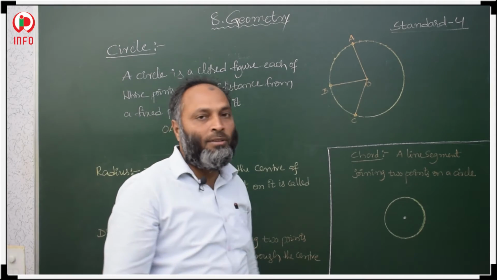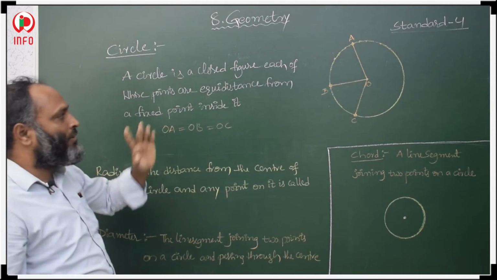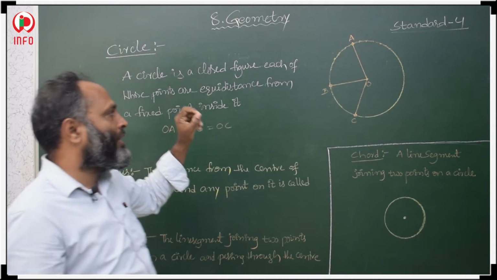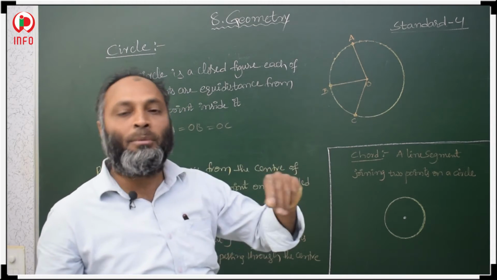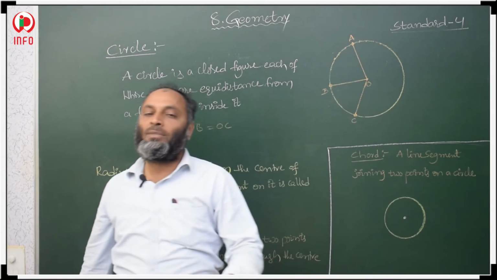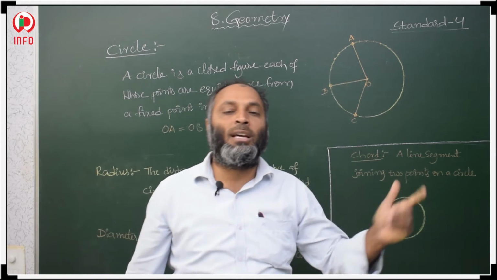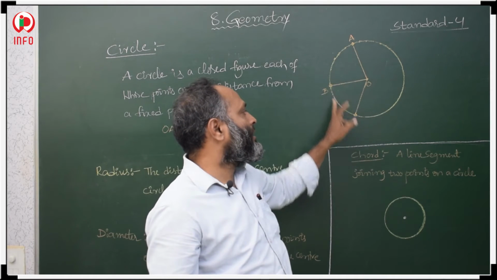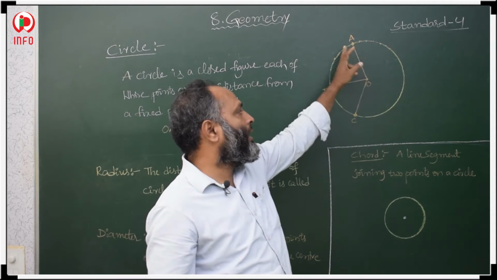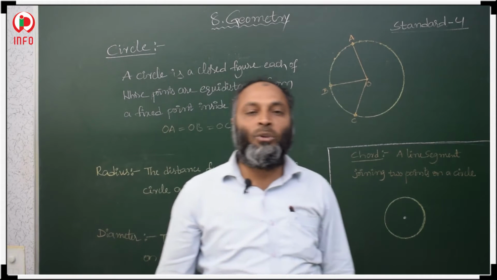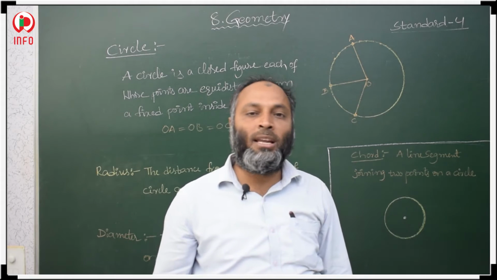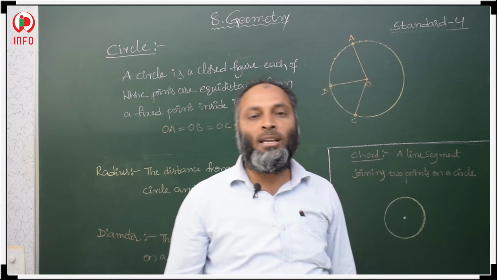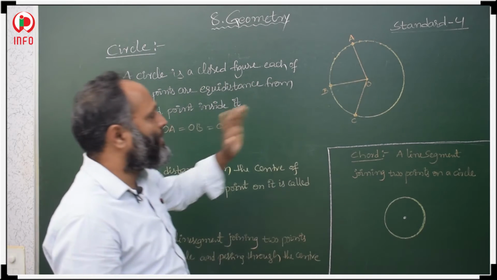So what is the definition? A circle is a closed figure, and whatever points are on the circle, all of them are equidistant from the point inside, which means from the center. Point A is on the circle, B is on the circle and C is on the circle. If you calculate OA, OB and OC, they should be equal in length. Then only we can say that it is a circle. So this is the circle definition.